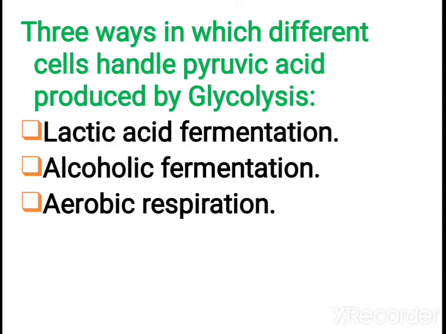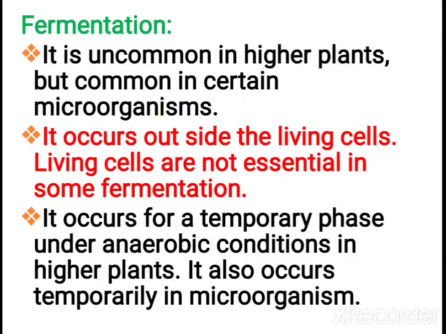So already we studied in the previous part the steps in glycolysis. At the end of glycolysis, pyruvic acid is formed. The formed pyruvic acid can undergo three different ways. So first is lactic acid fermentation, then alcoholic fermentation, when there is no oxygen available, that is the anaerobic method. The other is aerobic respiration. So today we are going to study lactic acid fermentation and alcoholic fermentation.